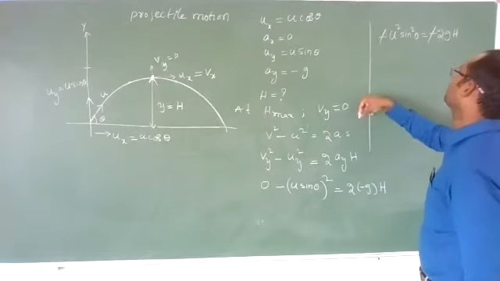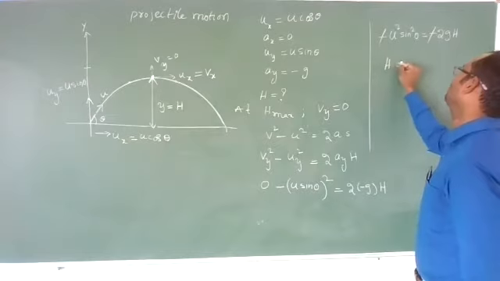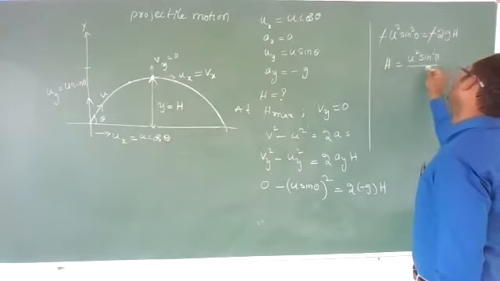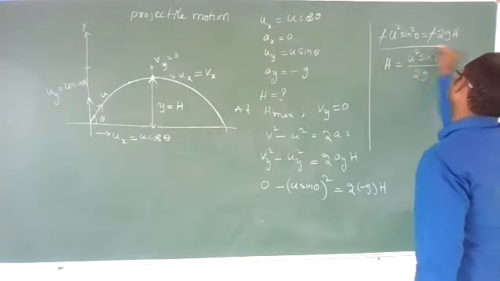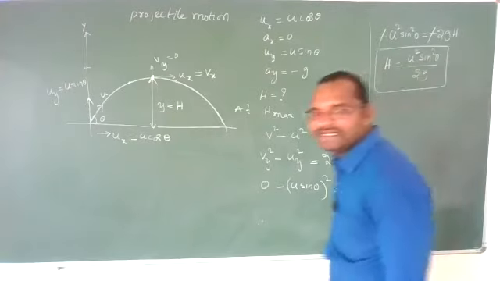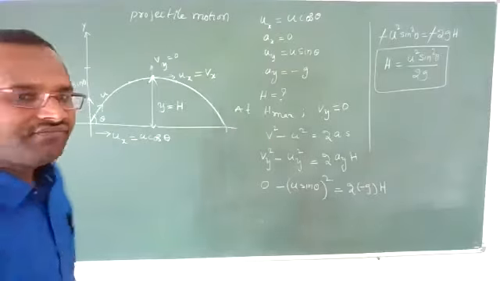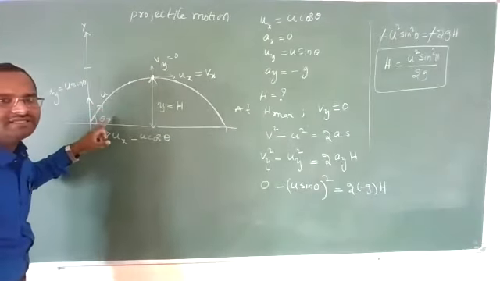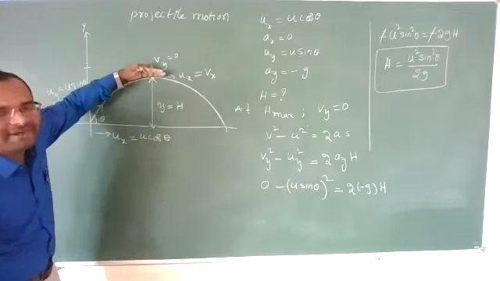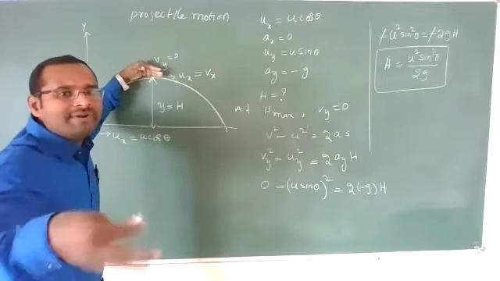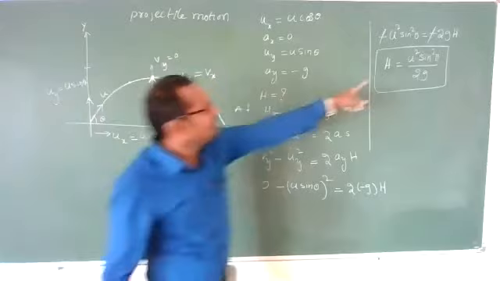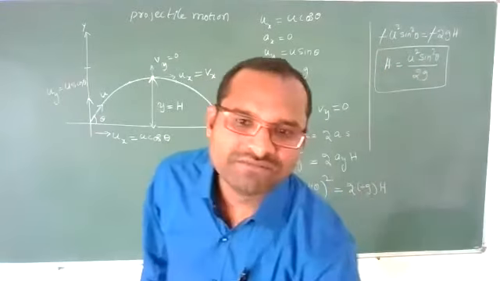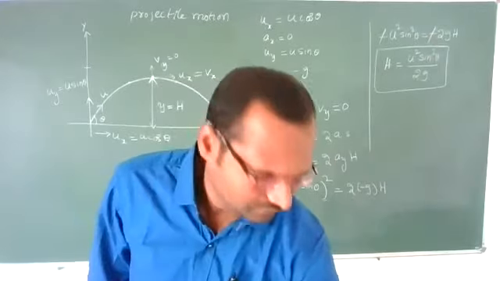This minus cancels. We get h is equal to u square sin square theta by 2g. That means if a body is projected with initial velocity u making angle theta, it reaches a maximum height of u square sin square theta by 2g.